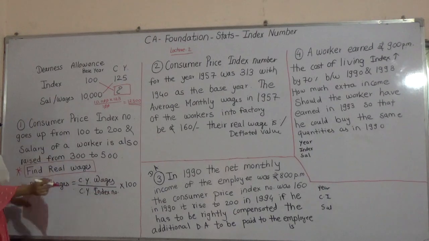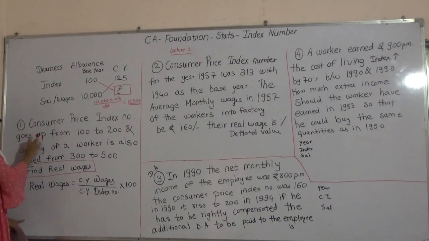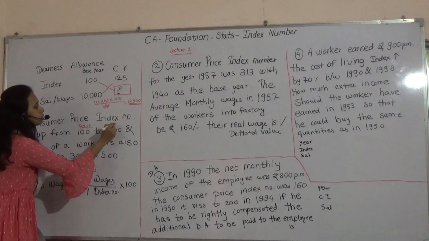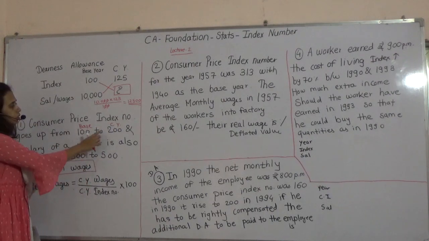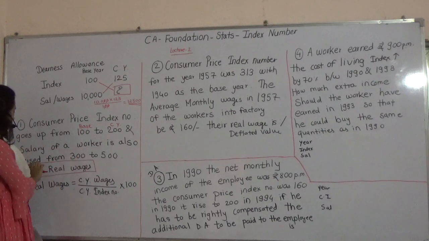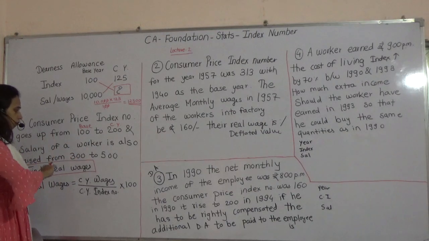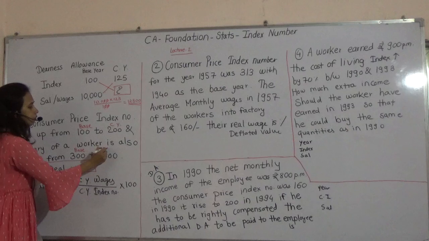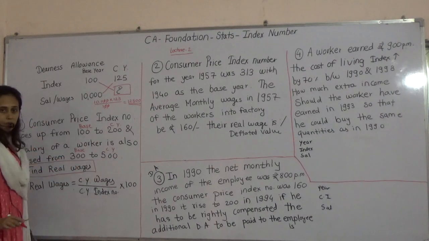Now in this case, consumer price index number goes from 100, which is base, to 200, which is current year. And salary of a worker is also raised from the previous year or base year salary to 500, the current year. Now I have everything.